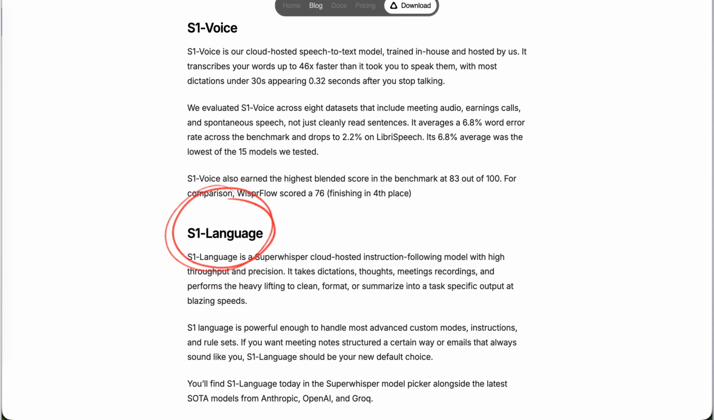I think that most of the core value is all this. I'm not replacing a transcription stack, I'm just adding one tiny cleanup layer to all of it. SuperWhisper also released S1 Voice and S1 Language, but those are their cloud models. For us, S1-mini is the interesting one because this one is the open one. And this one can run completely locally, so let's see if it actually works.